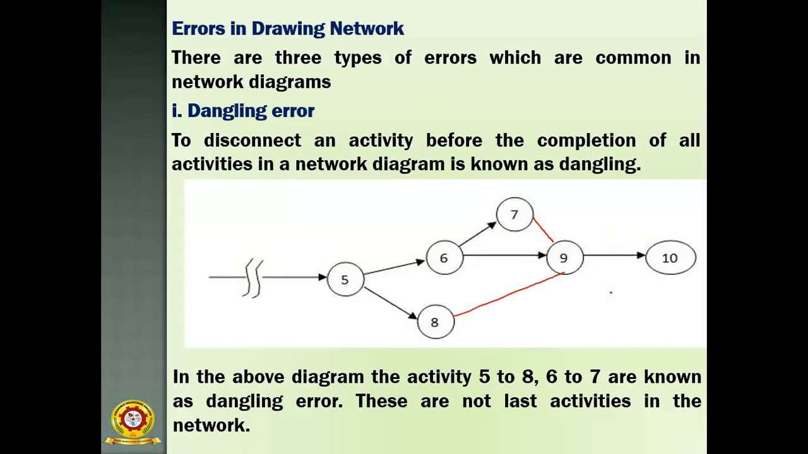That means after 7 and 8 there is something, 9 and 10 are there. So what is the meaning of that? In this situation there are some other activities, because these two are not the end activities, so some extension is there. So why are you leaving these two empty? That's why you have to avoid this type of error. This is called the dangling error.